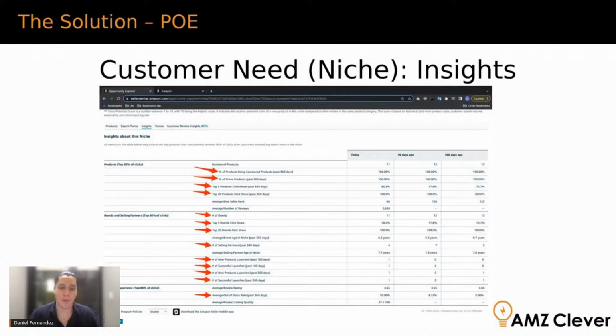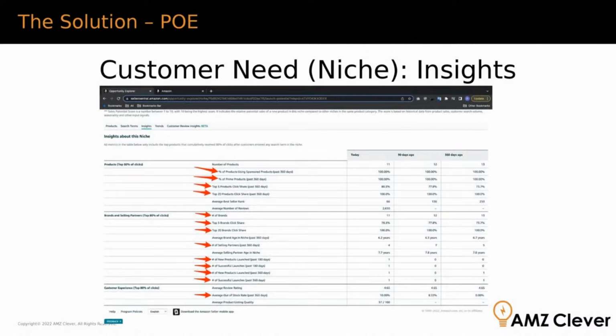Lastly, and this is the one that's going to probably blow everybody's minds, Amazon is giving us how many new products were launched in the different look back windows, 180 days and 360 days. And they're telling us how many of those launches were successful. Think about this. Amazon is telling us how many launches were successful. And the way they define a successful launch is a product that achieved $50,000 in sales within, I forgot what the date range they use, I think it's 90 days. So $50,000 in sales in the first 90 days, I think it is, which is a decent metric, right? So imagine Amazon giving you that.